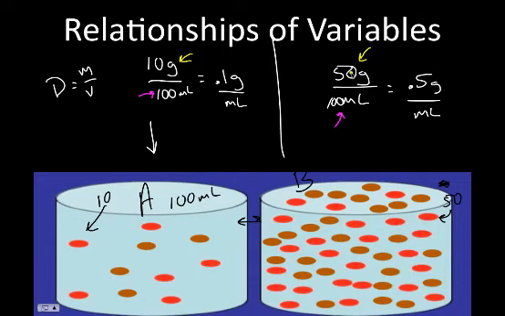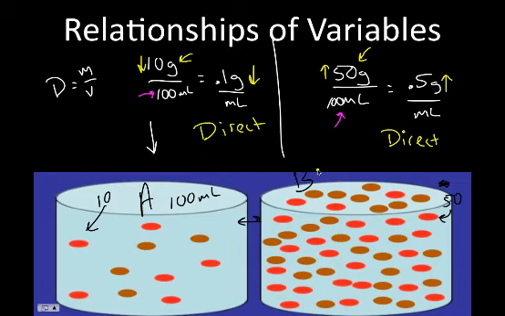Here, I made the mass go up. And look what happened to the density. The mass went up compared to this, and the density also went up. This would be a direct relationship. Because I increased the mass, the density also went up. And look here. Here we have a smaller mass, and we have a smaller density. And that is also a direct relationship.